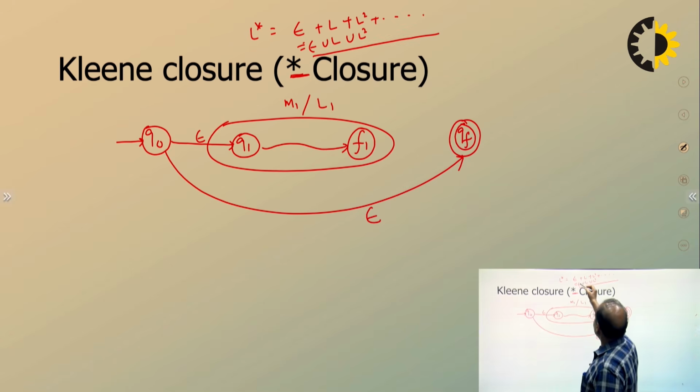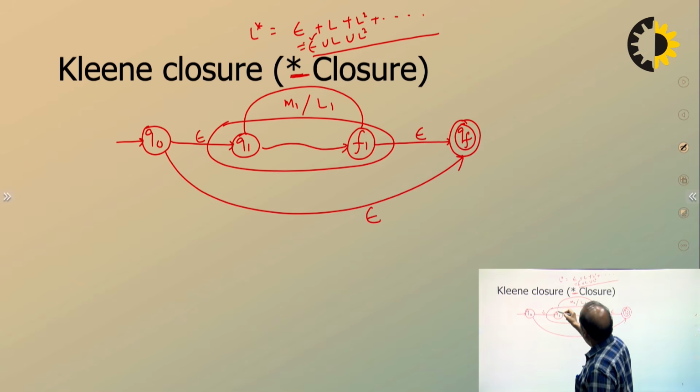So the minimum is epsilon. By doing this, it will accept epsilon. If you want to repeat, finish it, go by epsilon, and from the final state to this, take another epsilon.